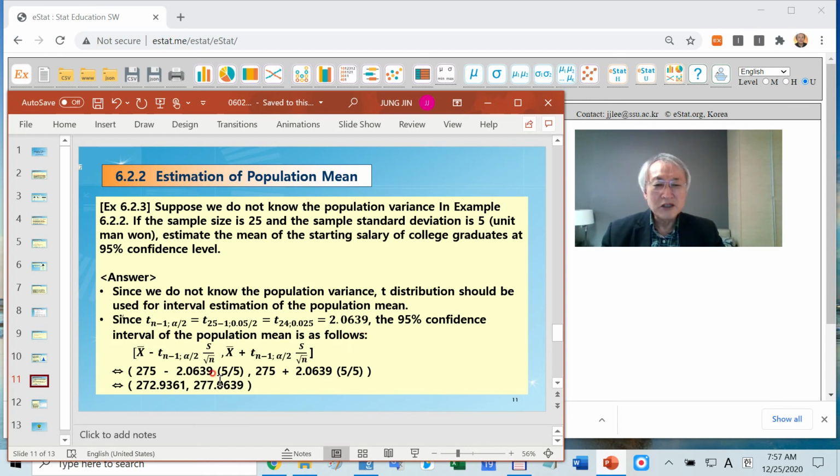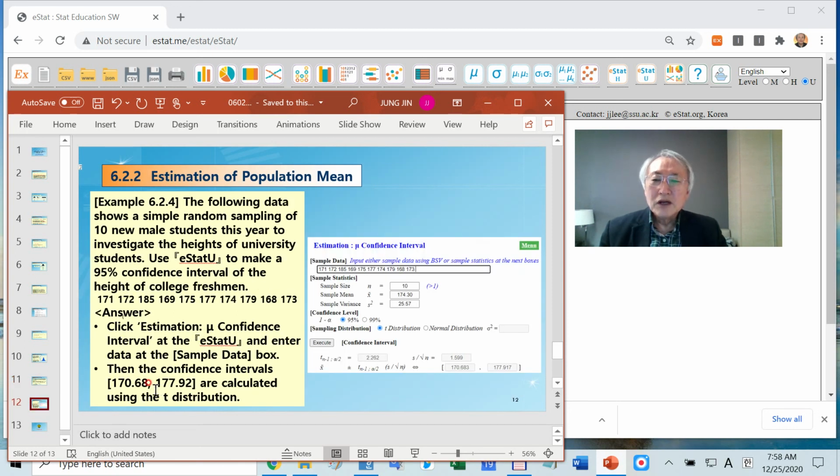You are using a similar formula. Just switch the Z value with the corresponding T distribution, Tn-1 distribution, and some value related to the both side corners. In case of 95%, 2.5% each. Therefore, you have to look up this table. T distribution 0.025. Well, it is a nuisance, but you can practice using instead U.